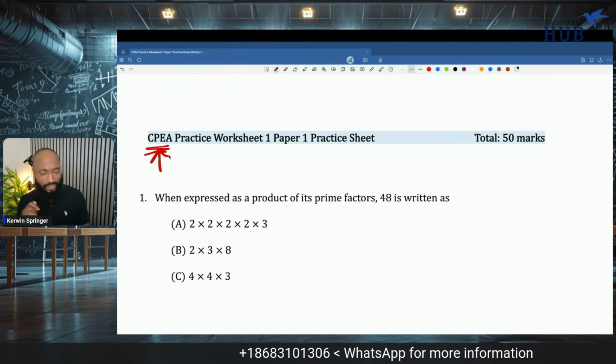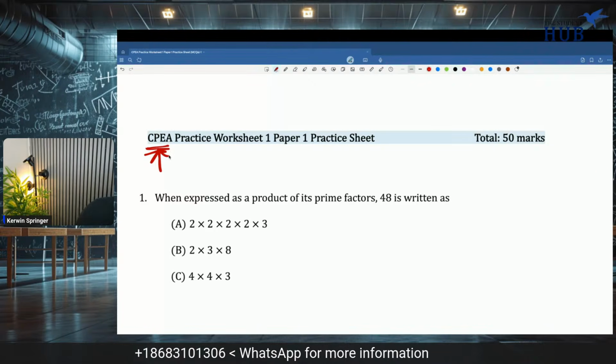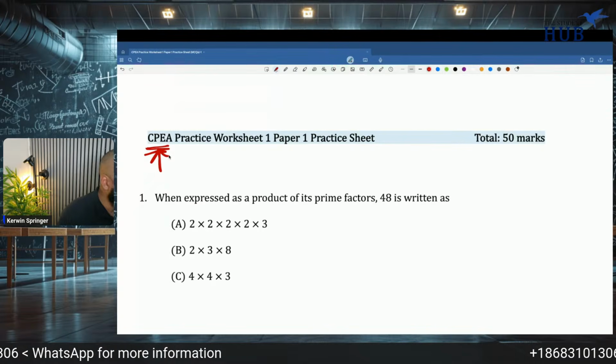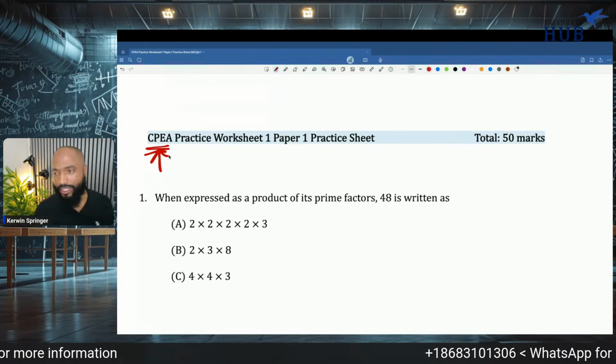Something is stuck in my teeth. Just give me a second. Oh, what's that? Okay, I think I'm good.